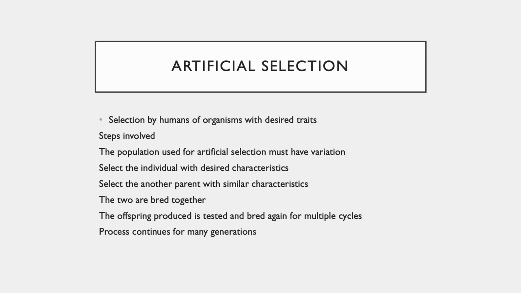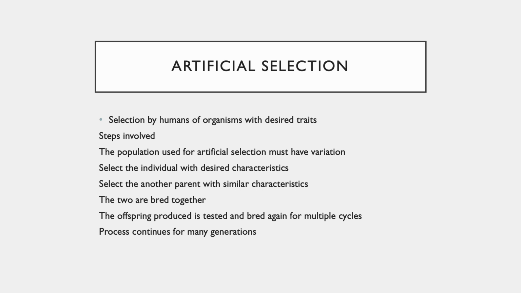Moving from natural selection to artificial selection, as we are dealing with the chapter of selection and evolution, we come to the two types of selection. First was natural, and the second one is artificial selection. Artificial selection is something we are doing as individuals. So the selection of organisms or a particular trait by the humans is what comes under artificial selection.